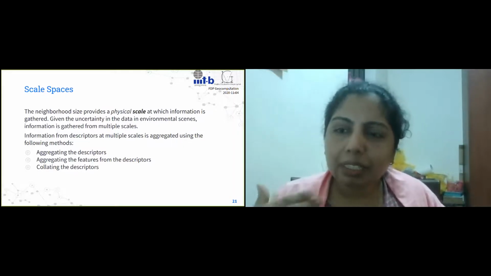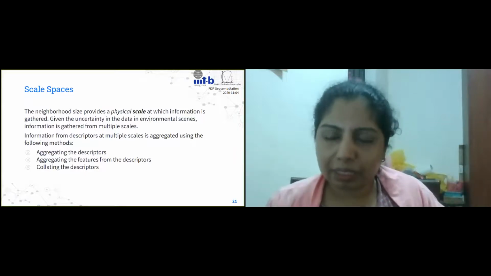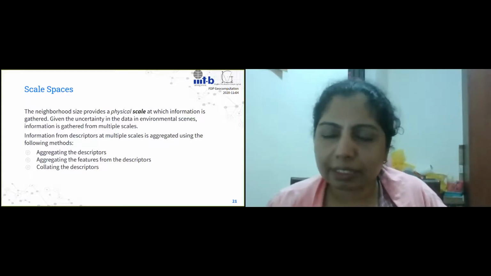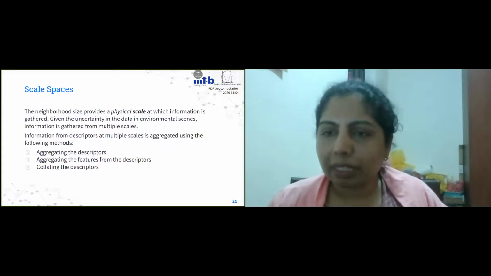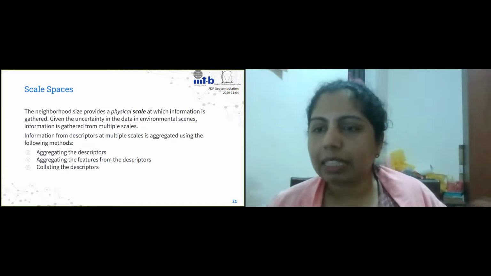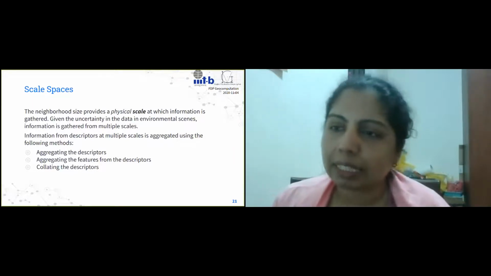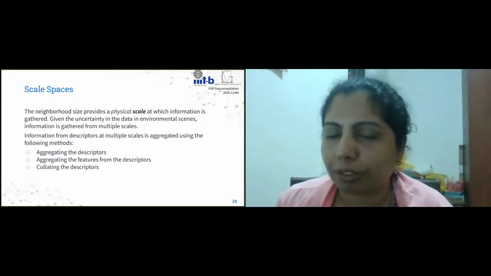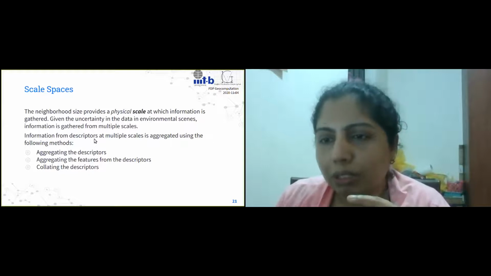Now the idea is that in point clouds, because they are environmental data sets and there's a lot of uncertainty in the data, we cannot typically fix what my neighborhood search is going to be. So I will try it for different scale values, and then I will pick whichever is the best one, or I'll figure out a way in which I can use all the scales that I have already computed. So that's essentially what we'll do now. We will compute the local geometric descriptor for different scales.